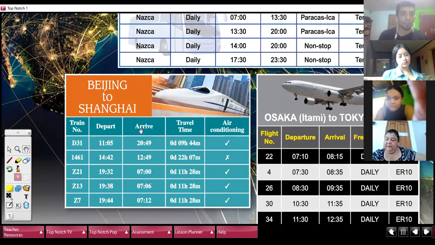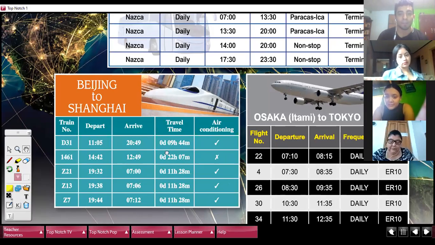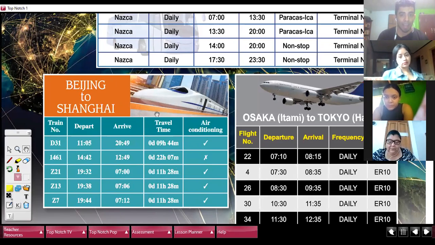The time that they are arriving, these are the times. Travel time, 9 hours, 22 hours, 11 hours. Come on, 11 hours in one train. Wow. Air conditioning, yes, except in the longest trip. I don't want to go in that one. Okay, that's Beijing to Shanghai.